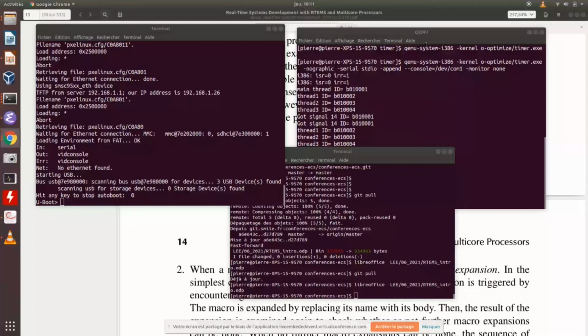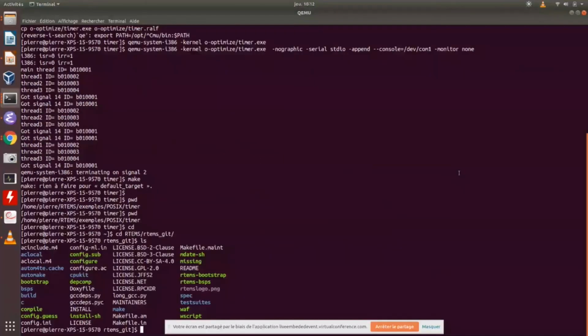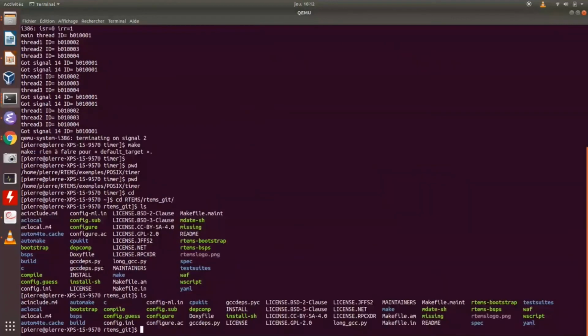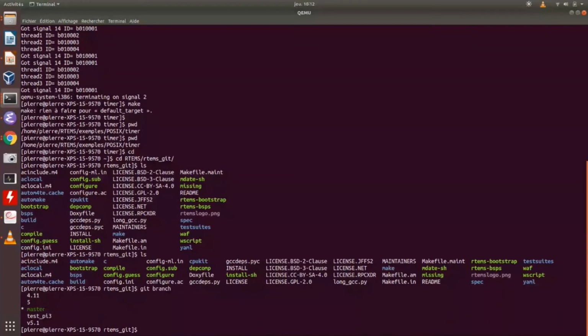I will try to build a BSP for x86. So I will go to the RTEMS Git. Okay. I hope you see the screen. I can show you the entire screen. So it's the current version of RTEMS, so it's master. It's RTEMS 6.